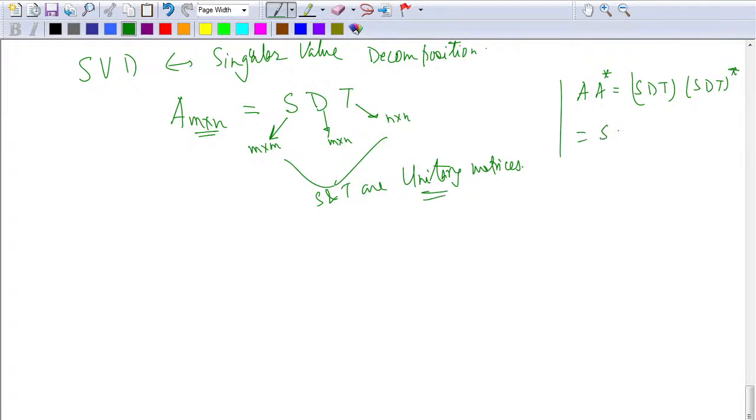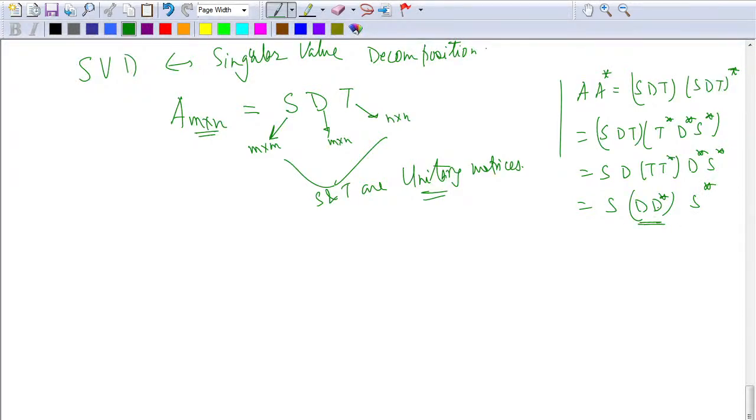So this is same as S D T into T star, D star, S star, which is same as S D T times T star, D star, S star, which is same as S D D star, S star. All right. So D D star are the eigenvalues of A times A star.